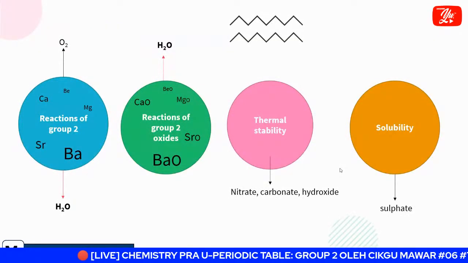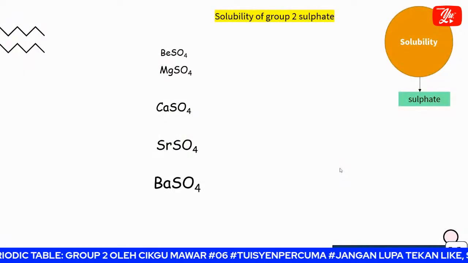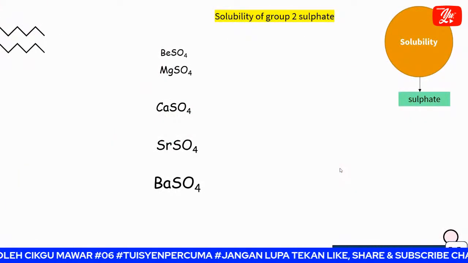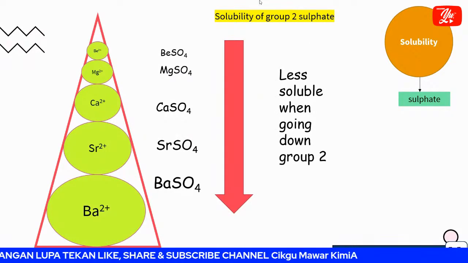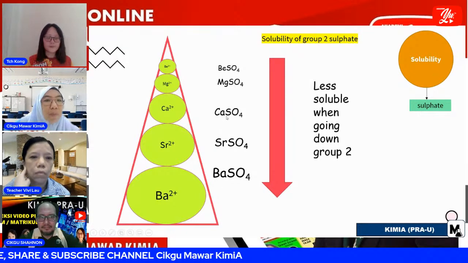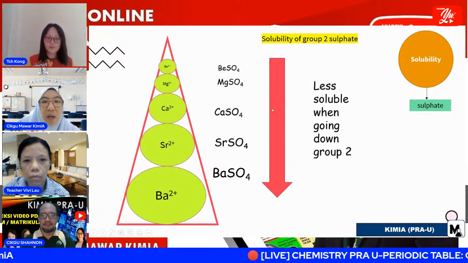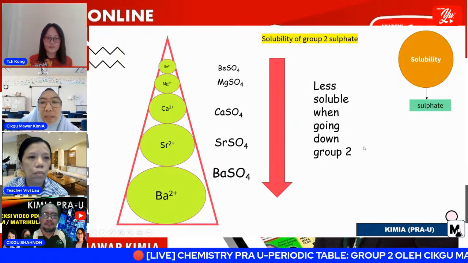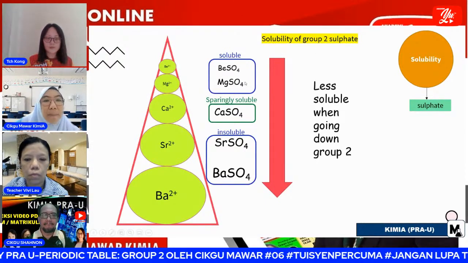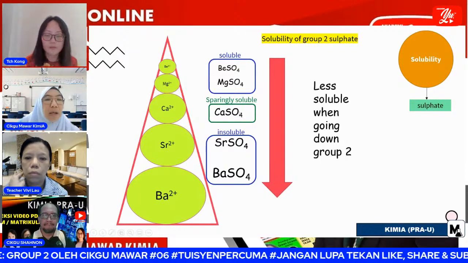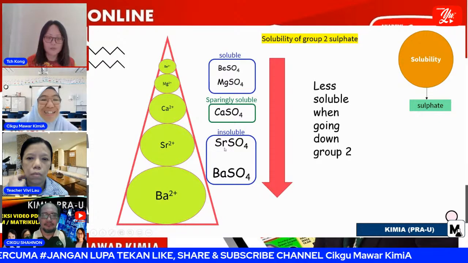All right. Okay, now we have another 10 minutes, is it? Okay, so for my last topic is the solubility. When we talk about solubility, it refers to sulfate only tau. So we have beryllium sulfate until barium sulfate. So going down the group 2, the solubility beryllium and magnesium is a soluble compound. Calcium sulfate is sparingly soluble, while strontium sulfate and barium sulfate are insoluble.